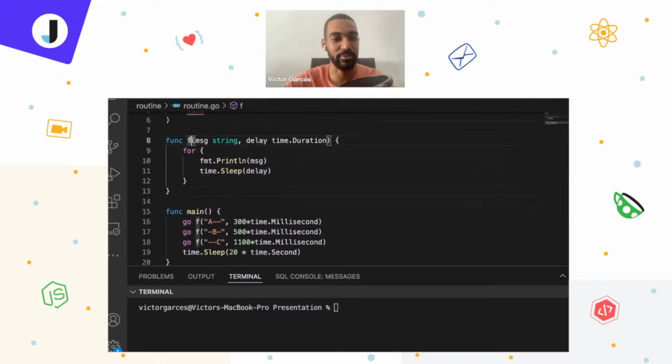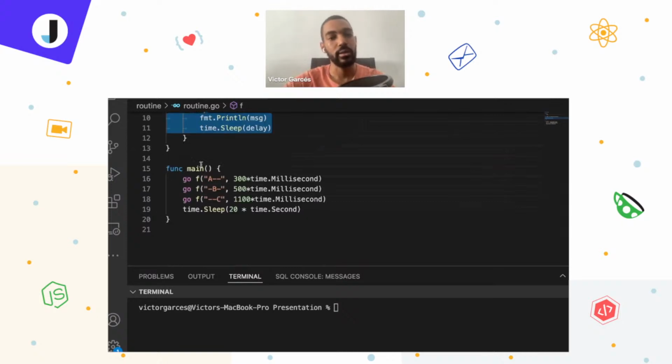This is just for example purposes. Here we receive the message first and a delay, or a time duration, for what we are going to do here. With this for operation, it's just executing one after another, printing the message that we are passing here, and then sleeping the code, or just waiting for the amount of time that we pass here.